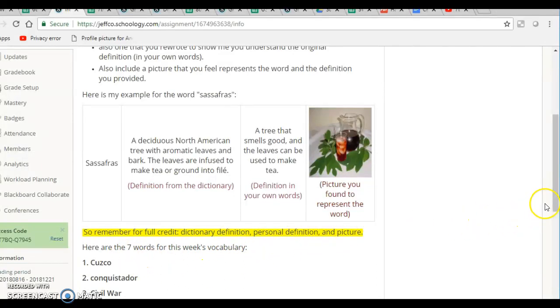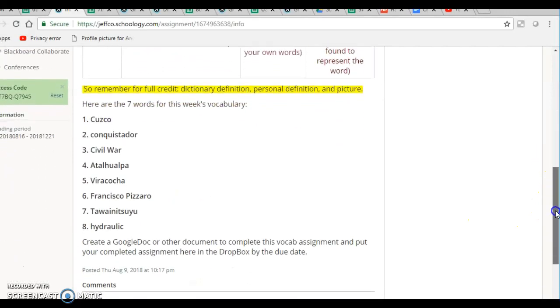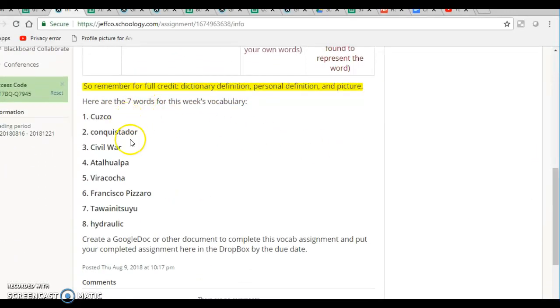Here are the 7 words for this week's vocabulary: Cusco, conquistador, Civil War, Atahualpa, Viracocha. That might actually be Viracocha. Francisco Pizarro, Tawantinsuyu, hydraulic. Create a Google Doc or other document to complete this vocab assignment and put your completed assignment here in the Dropbox by the due date.